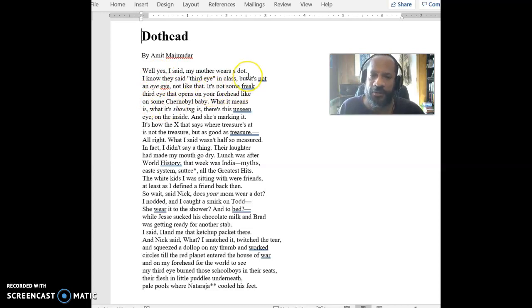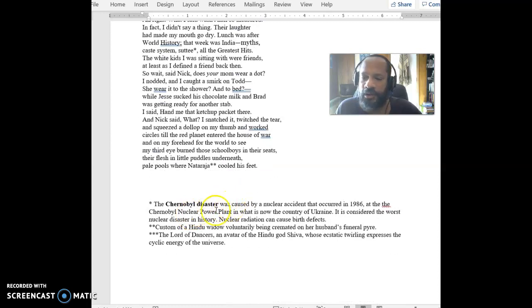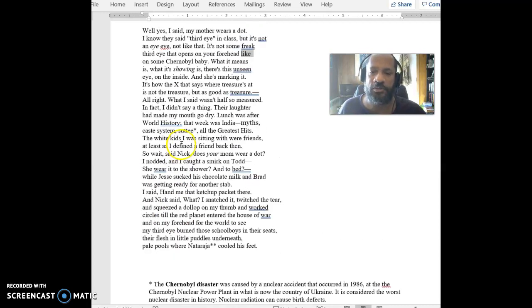And I want you to be thinking about, again, the kind of metaphorical language that we have here, right? Metaphors and similes. Look at it, it says it's not some freak third eye that opens on your forehead like some Chernobyl baby. So that's a simile, right? Because we're using like. And I have a note down here about Chernobyl, the Chernobyl nuclear disaster. There's this idea that nuclear radiation can cause birth defects.